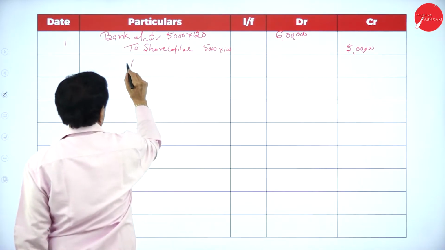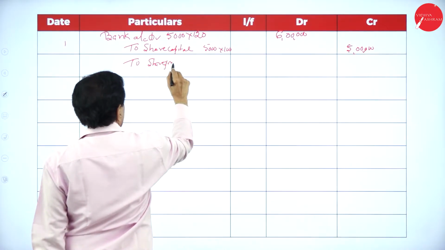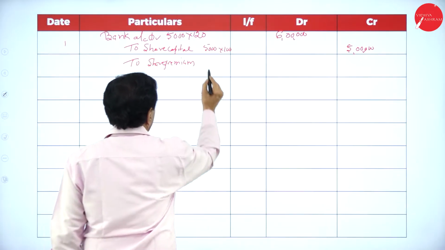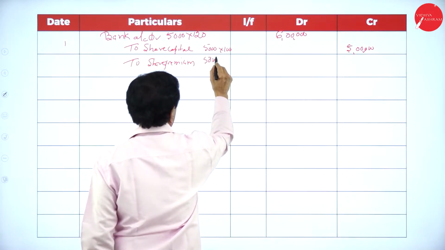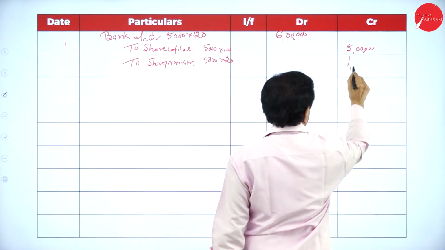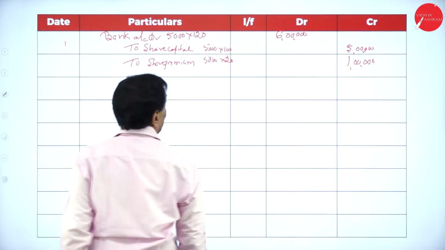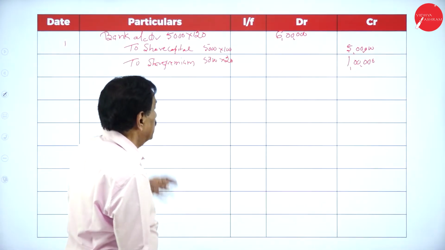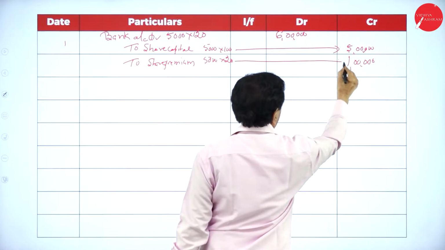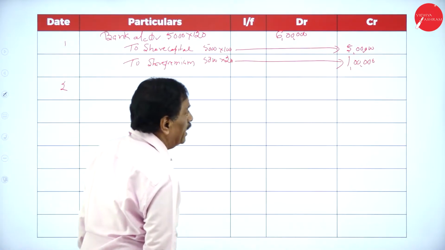To share premium, 5,000 into 20, 1 lakh. So you got a face value of how much? 5 lakh, and this 5 lakh goes to face value and your share premium is 1 lakh. So this first entry goes. So you got 5 lakh, 6 lakh.